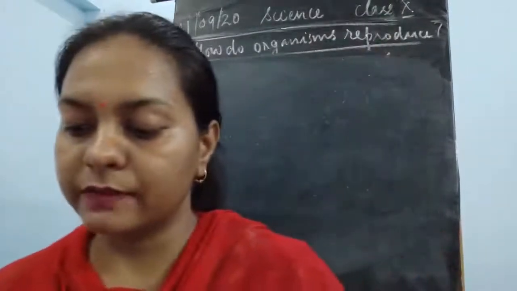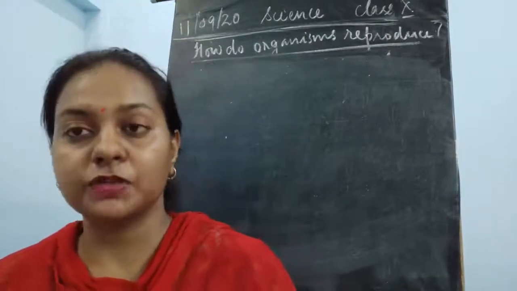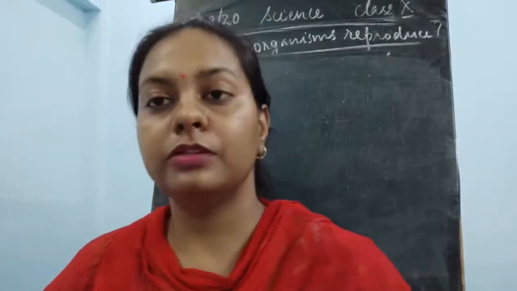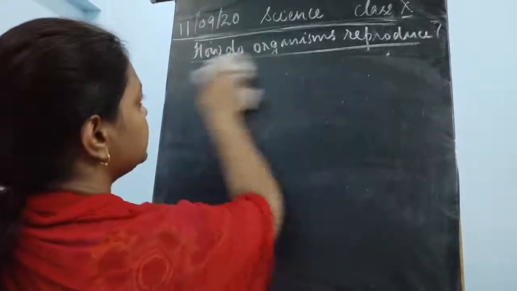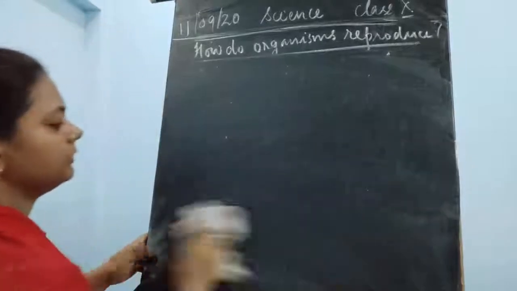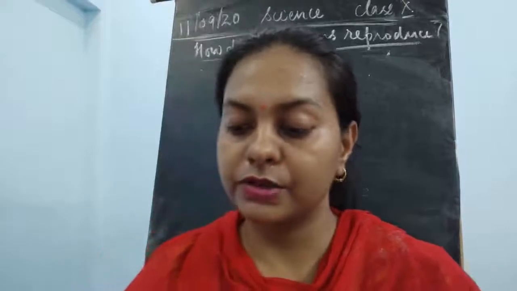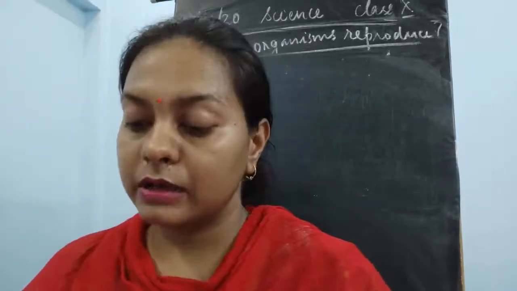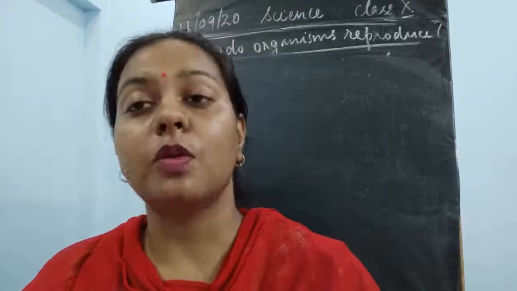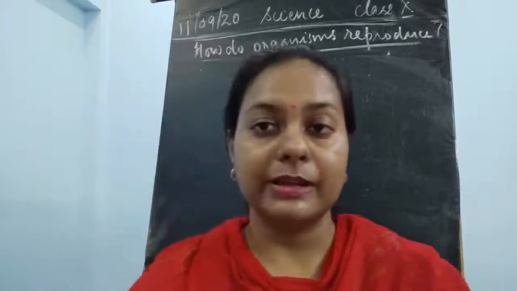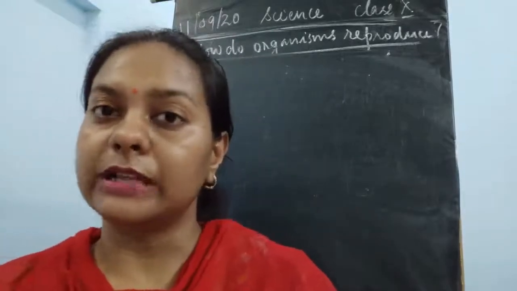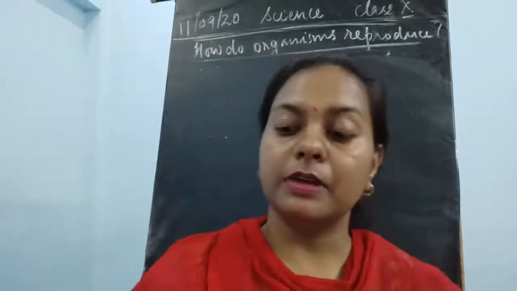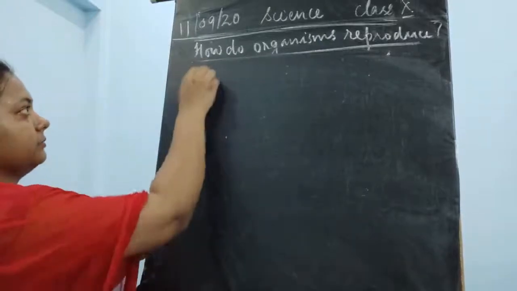The next is, what is the function of the urethra? It is a common passage for semen as well as urine to outside the body. The next part of the male reproductive system is the penis, which is the organ used to introduce the semen in the female's body, and it is also richly supplied with blood vessels. It also helps in the passage of the urine. The next system we need to study is the female reproductive system.